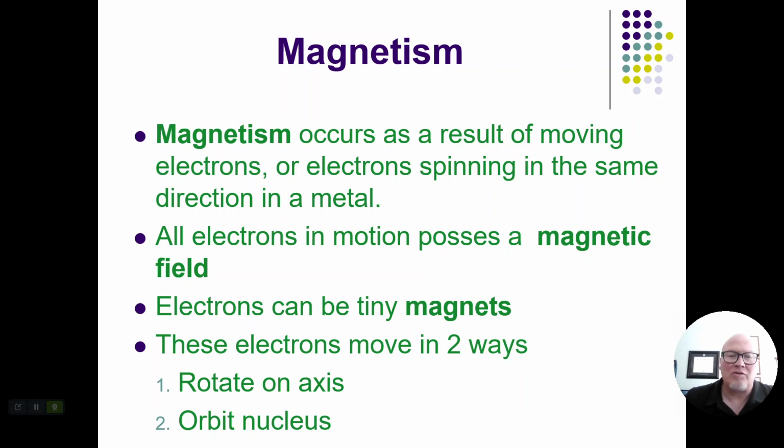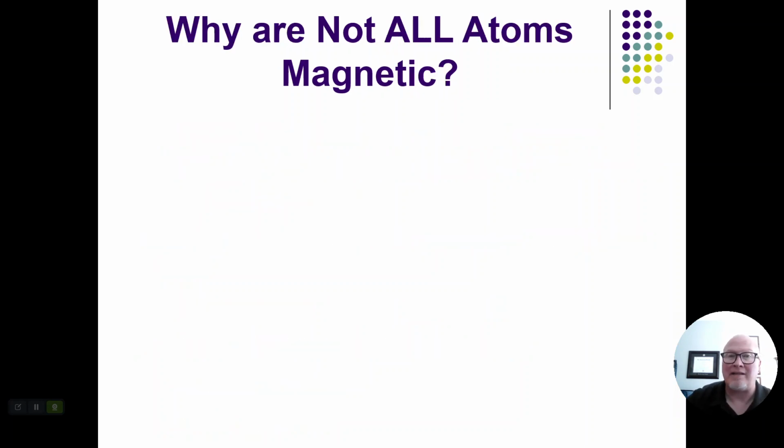Those electrons are going to rotate on their axis along with the fact that they're orbiting, moving around the nucleus. Don't think about orbiting like literally moving around like a planet, but they're in this electron cloud around the nucleus of their atom, but they are rotating on an axis. And so when they're doing that rotation, they're spinning literally in the same direction. That's when we get this magnetism.